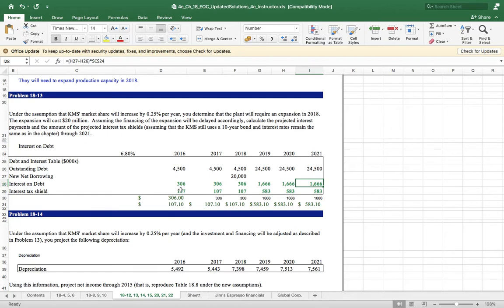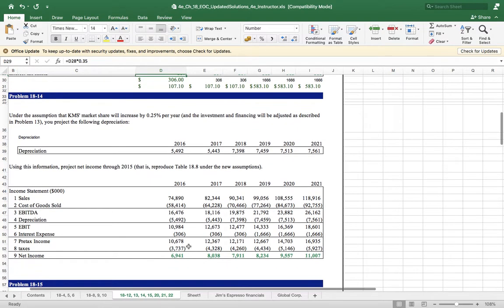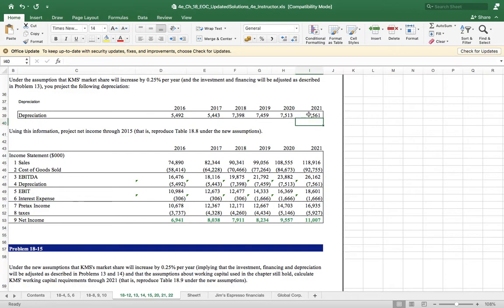Now, as I told you, when you calculate the interest, simply make it a habit. This is my habit: when I calculate interest, at the same time I calculate the ITS, interest tax saved. Why? Because interest always saves tax. The tax rate is 35%. So interest tax saved is equal to the interest multiplied by the tax rate. I calculated the interest tax saved. Now, depreciation is given in the question from 2016 to 2021.